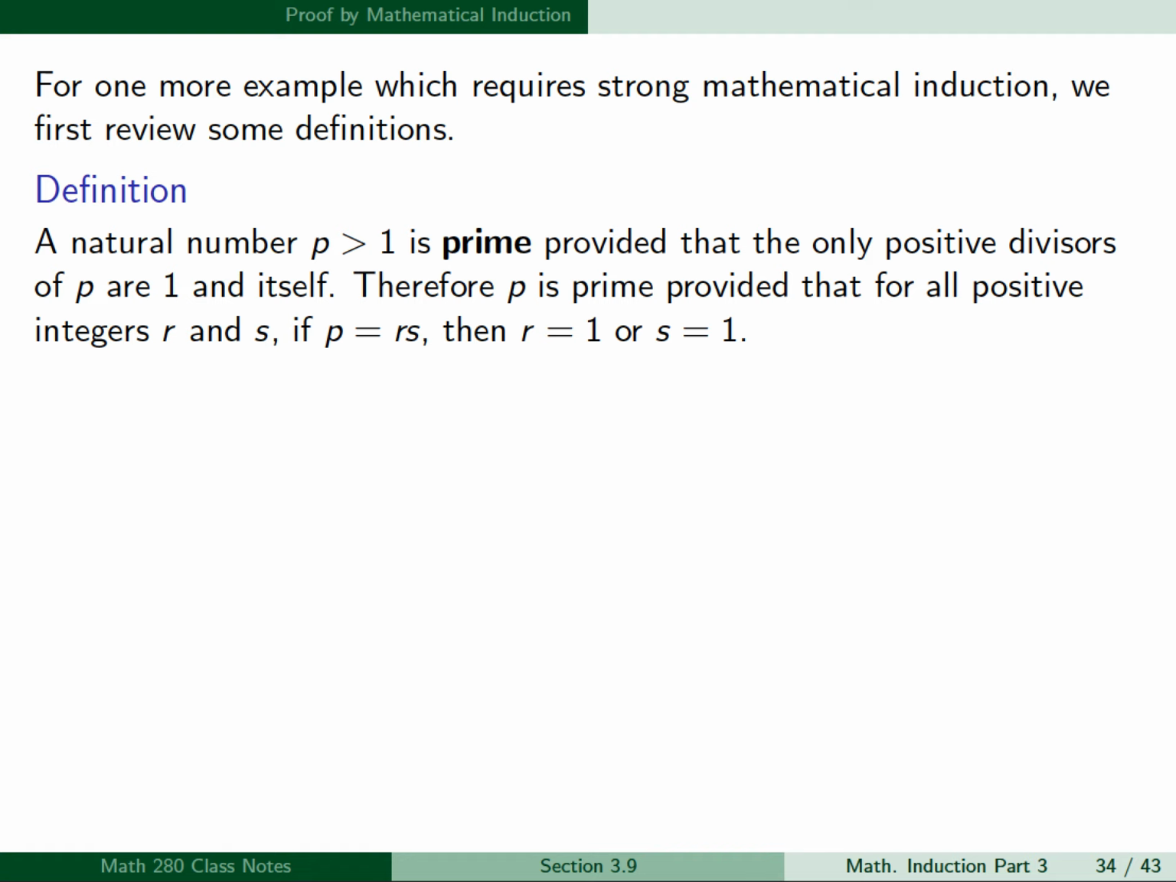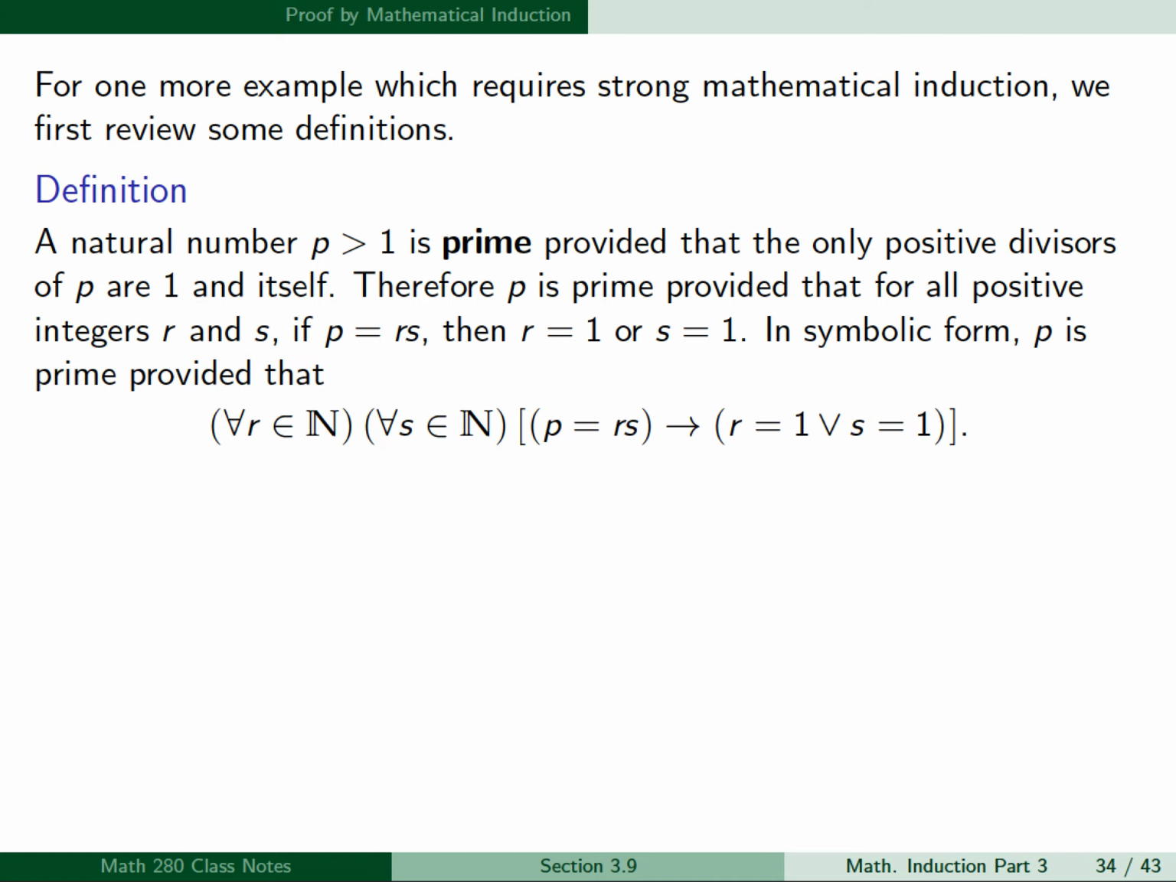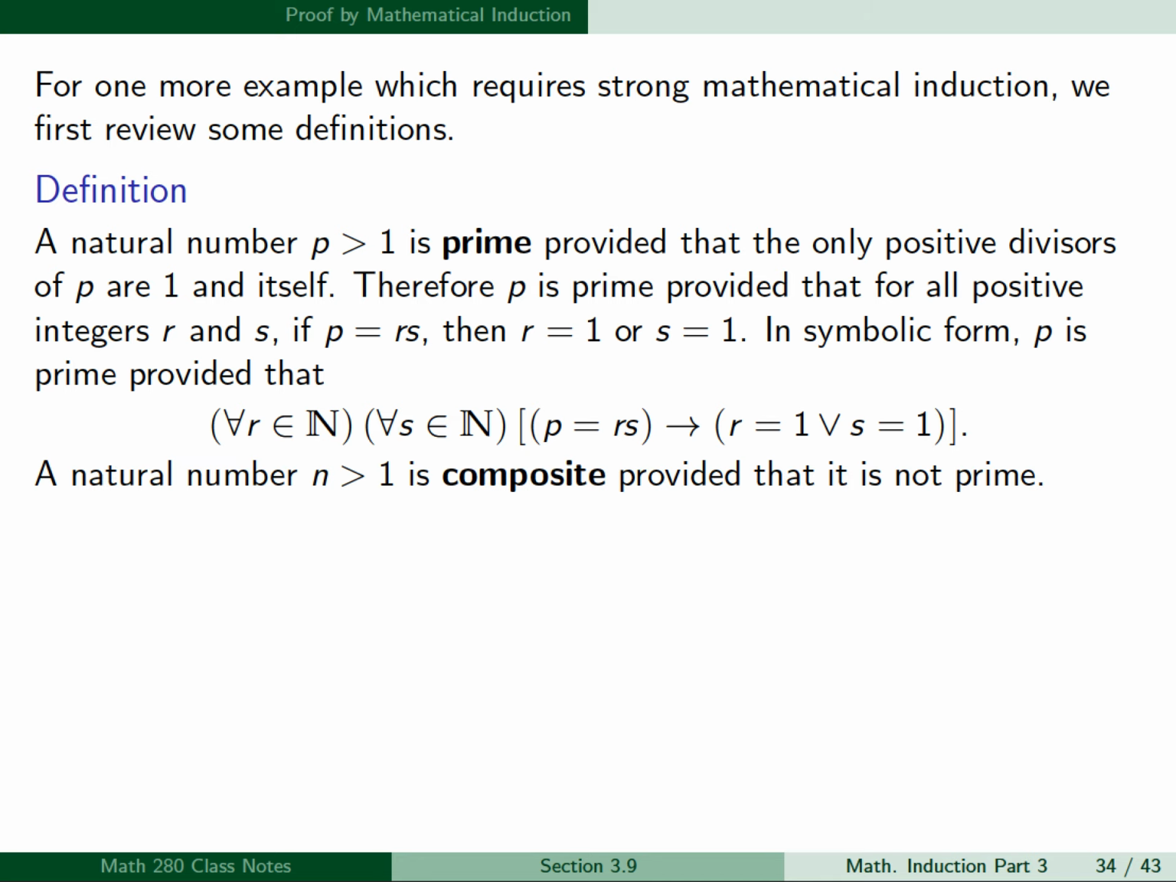So this is saying that if p has a divisor r, then r has to be 1 or p, and the other divisor s has to be 1 or p. So in symbolic form, p is prime, provided that for all r and s, p equals r times s implies r equals 1 or s equals 1. Now a natural number n greater than 1 is composite, provided that it is not prime.